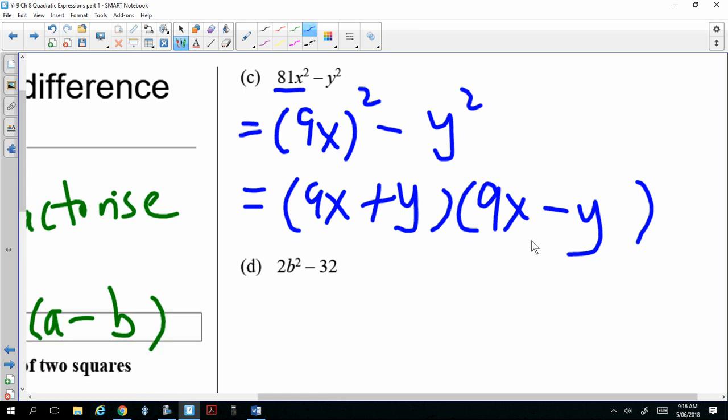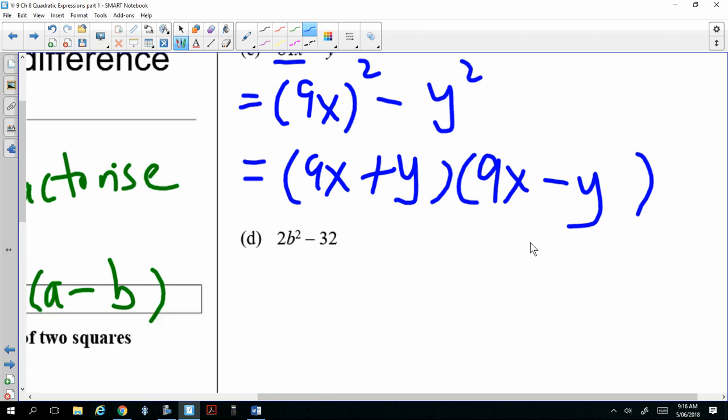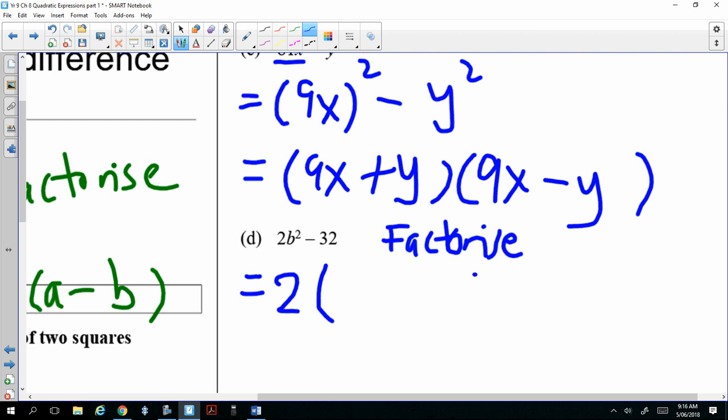The next one is a little bit tricky because 2 cannot be written as something square, isn't it? So what you do is, when that happens, make sure you factorize first. Factorize a common factor. What's the common factor between 2 and 32? 2. So write 2 bracket b squared minus what? 16, because 2 times 16 is 32.